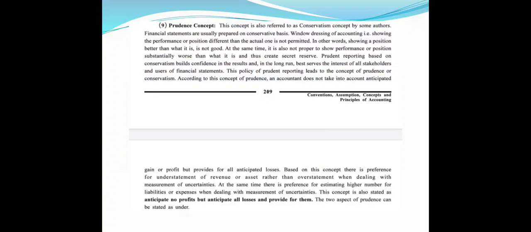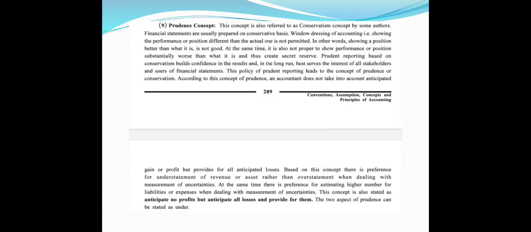At the same time, it is also not proper to show performance or position substantially worse than what it is, and thus create secrecy. Prudent reporting based on conservatism builds confidence in the results and in the long run best serves the interest of all stakeholders and users of financial statements.